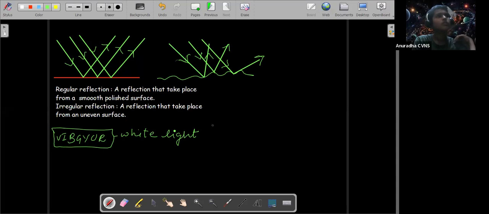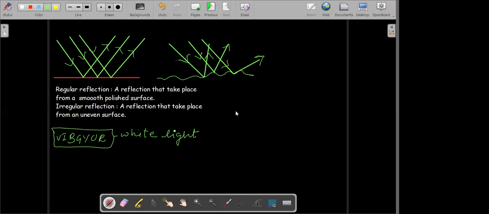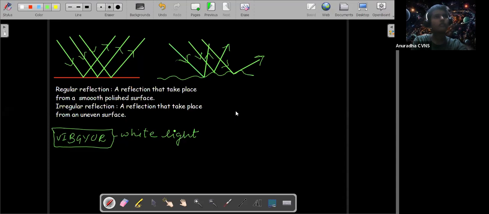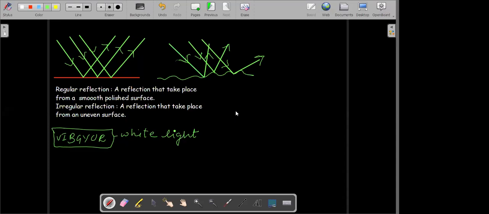Or if you see anything to be green color, it means it is absorbing all the colors and reflecting only the green color. Similarly, when you see something as black color, it means it is absorbing all the colors.